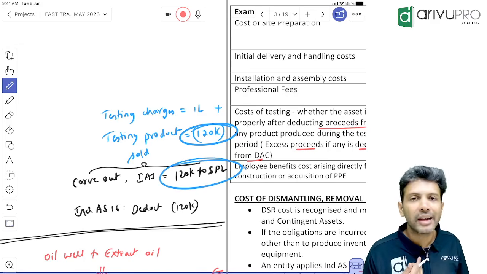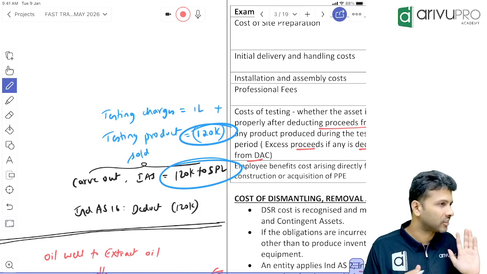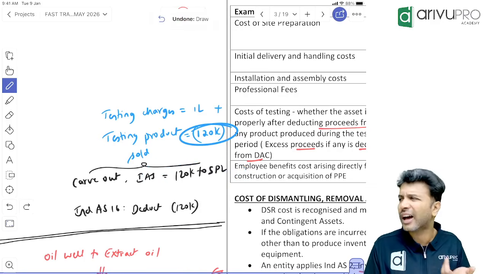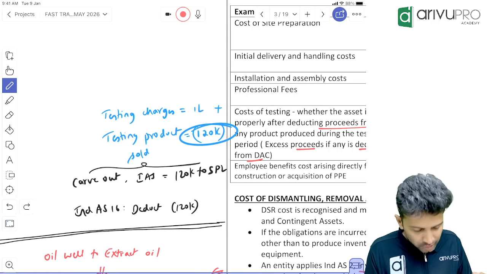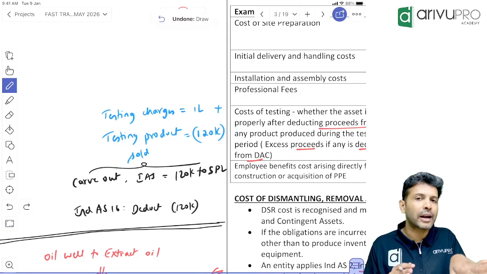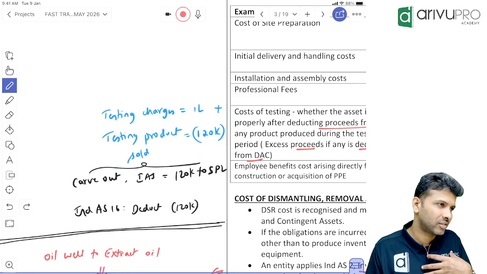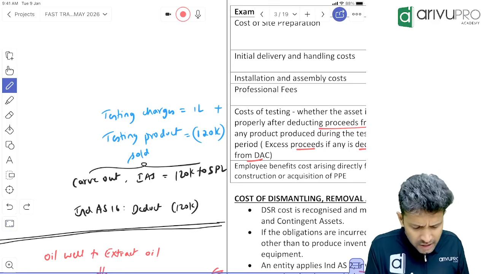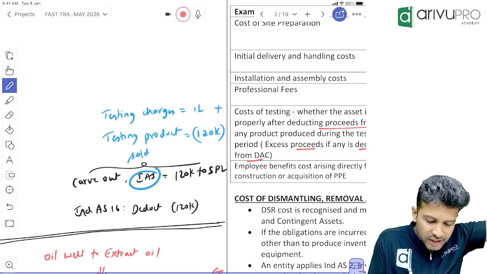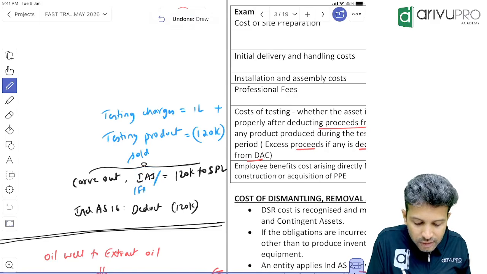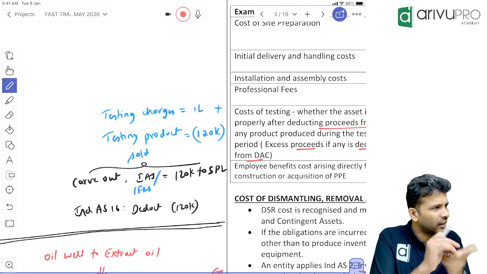But are we following IAS, IFRS or IND AS? So for examination, we'll have to follow IND AS 16 provision. Sometimes they may ask you the carve outs also. Carve outs are not often tested much in our examination. But sir, what does carve out mean, sir? Carve out simply means the differences between IFRS and IND AS. IAS and IFRS, both are same. IAS are old international standards. Now the old standards, slowly they are replacing with IFRS. So either you can call it IFRS or IAS, it's okay.